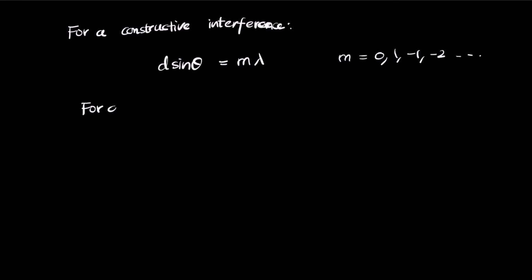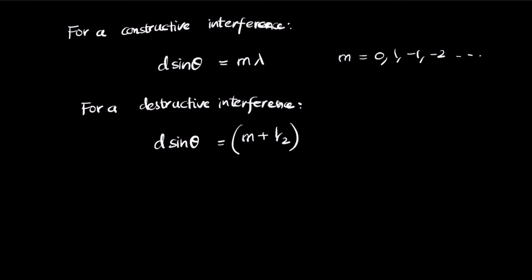For destructive interference to occur, the condition is d sine theta equal to m plus 1 by 2 times lambda, where m is 0, 1, -1, -2 and so on.